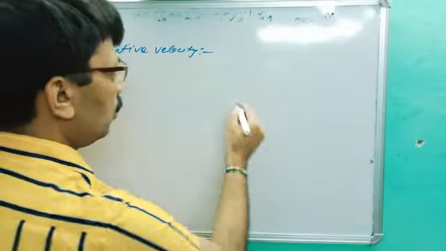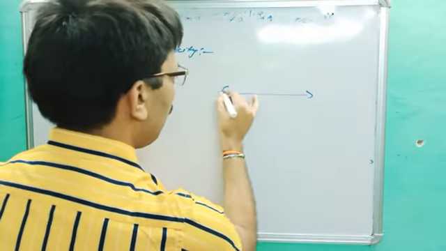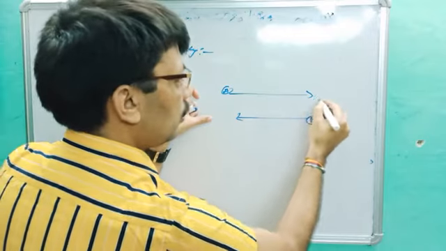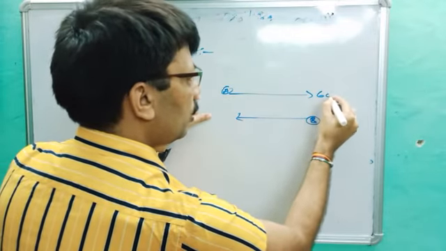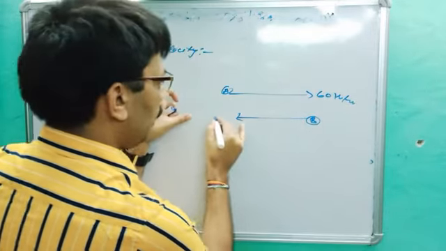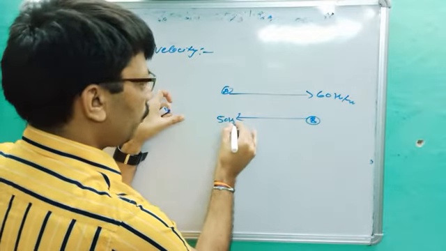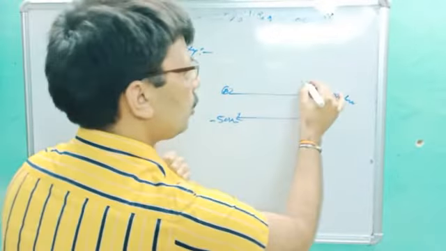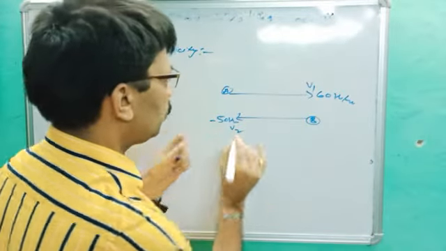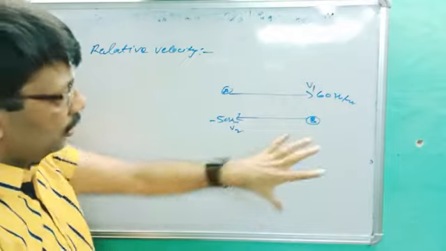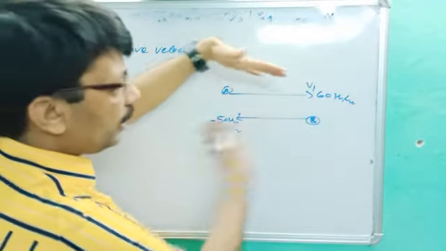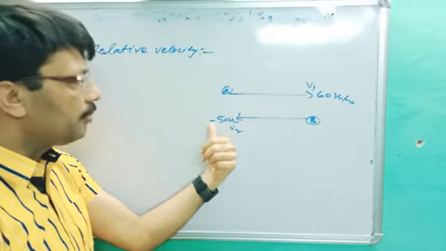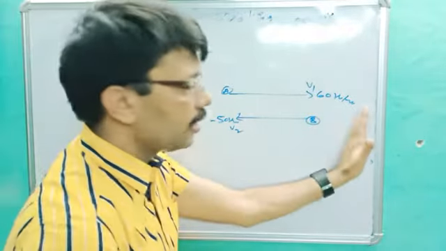Let's suppose two trains, train A and train B, are moving on parallel tracks in opposite directions. Let's suppose this is moving at 60 km per hour and this is moving at 50 km per hour. It will be a minus sign because it is moving in the opposite direction. All the time you have to put the minus. This is V1 and this velocity is V2. Two trains are moving in opposite directions on parallel tracks at 60 and 50. You have to take minus 50 because it's moving in the opposite direction. If same direction, it will be plus.